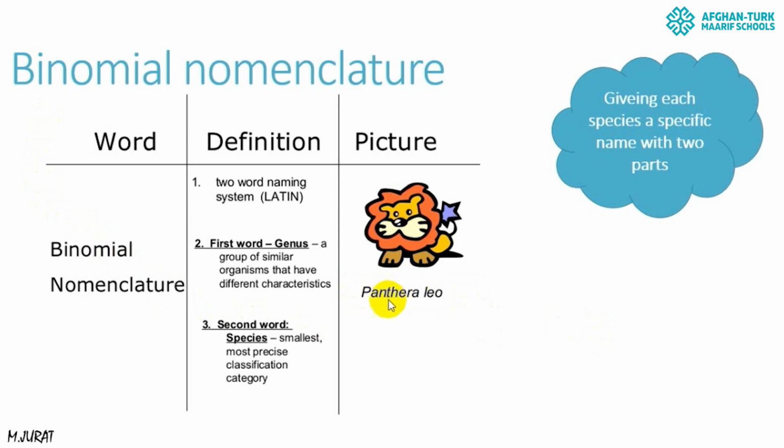The first part, Panthera, is the genus name, which is a group of similar organisms, and Leo is the species name, which is the smallest and most specific classification category. For naming each organism, we have to use two names: the first part is the genus and the second part is the species name.